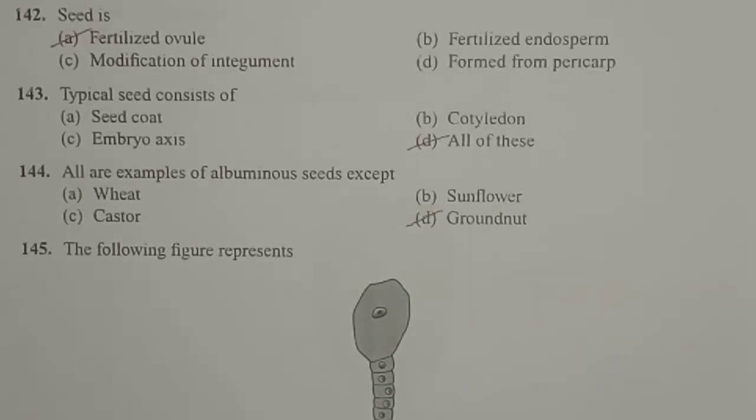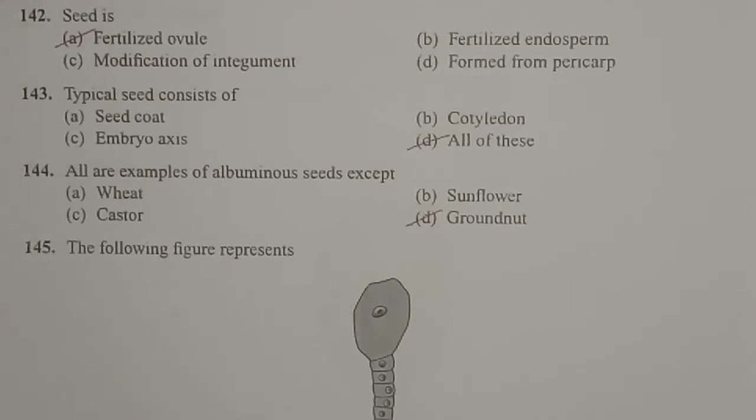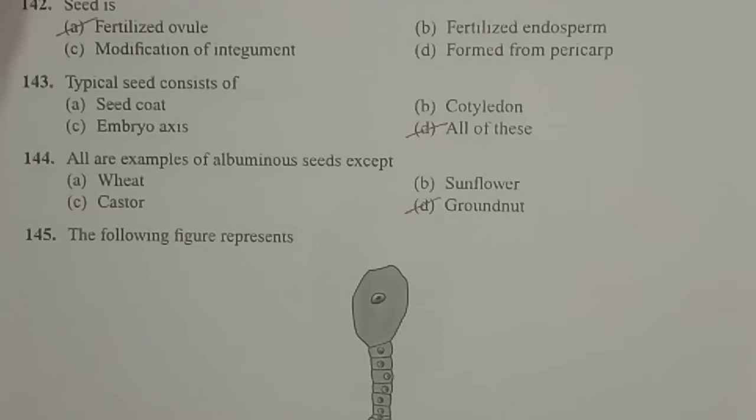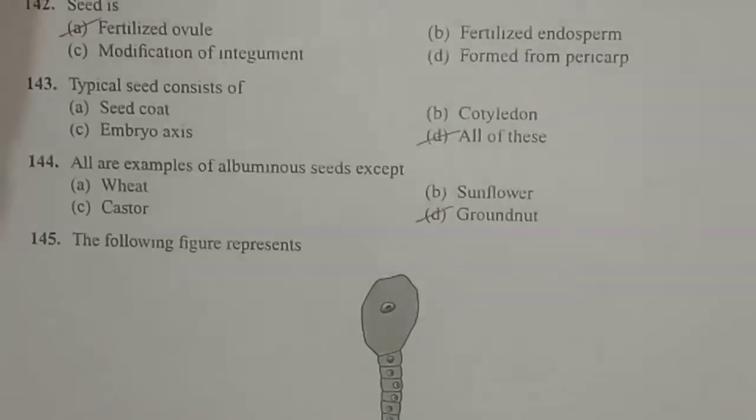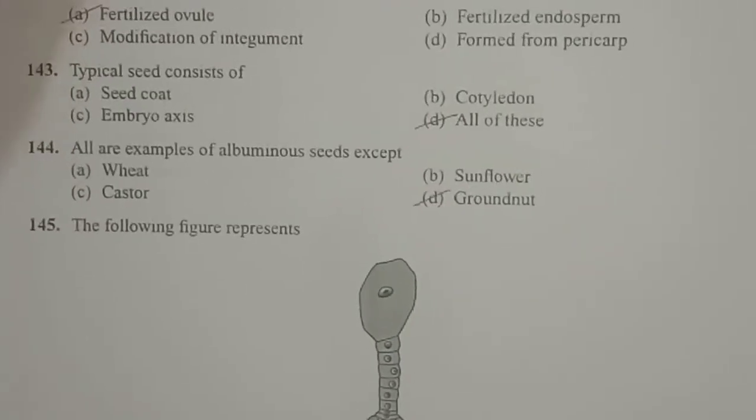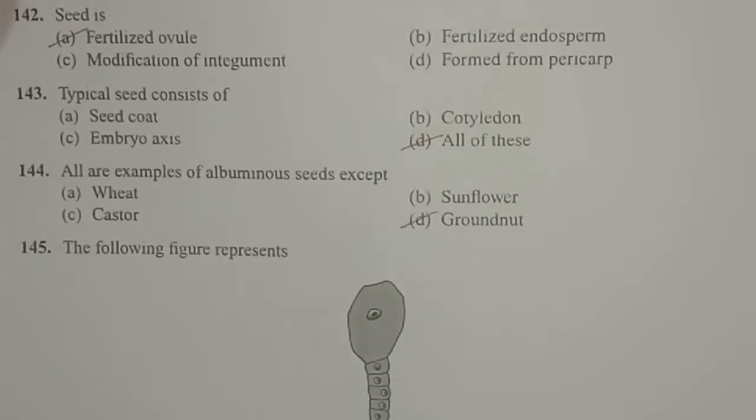Next question, seed. So what is a seed? Seed is a fertilized ovule. You all know that an ovule only after fertilization develops into a seed. That's why we call it a fertilized ovule.